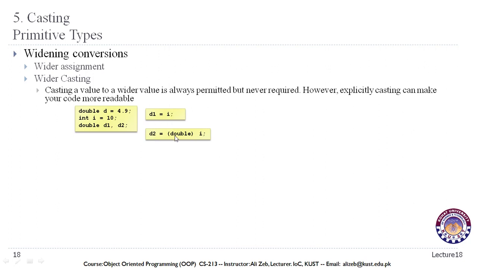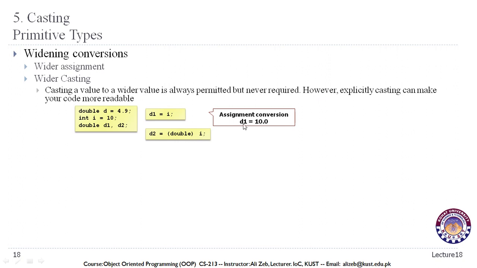Both of these will work because this is a wider casting where we are assigning a smaller value to a larger value, so we are increasing the capacity of this narrow, let's say, data type to something that can store more detail. That is why it is allowed without any explicit conversion, like in this case. And if we do want to explicitly tell the compiler that we are converting, then for the sake of readability we can do this, but it is not required, as we can see over here. It is permitted without explicit conversion.